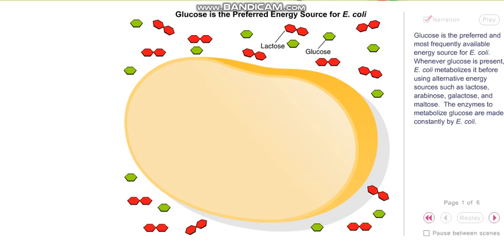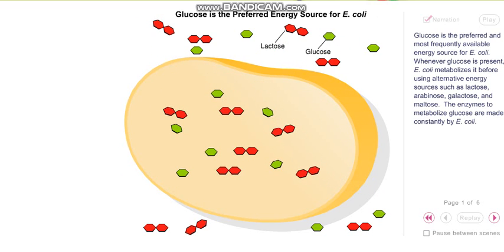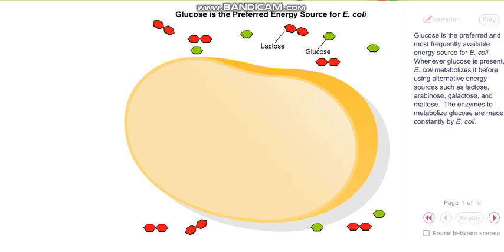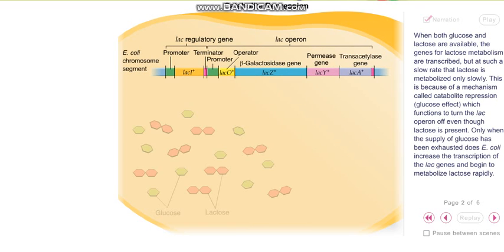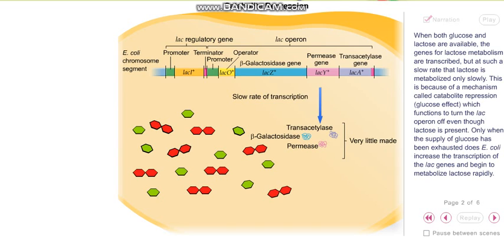Glucose is the preferred and most frequently available energy source for E. coli. Whenever glucose is present, E. coli metabolizes it before using alternative energy sources such as lactose, arabinose, galactose, and maltose. The enzymes to metabolize glucose are made constantly by E. coli. When both glucose and lactose are available, the genes for lactose metabolism are transcribed, but at such a slow rate that lactose is metabolized only slowly.